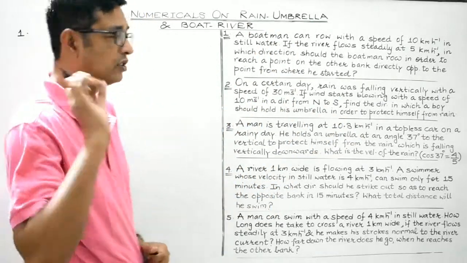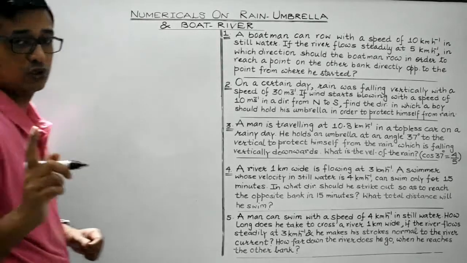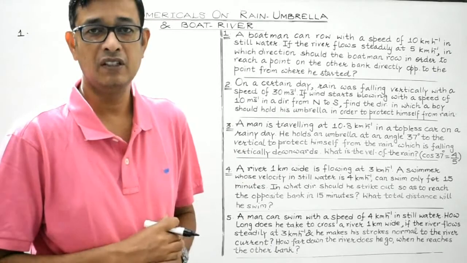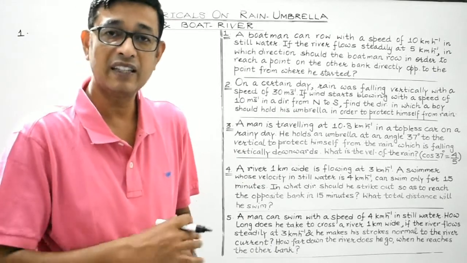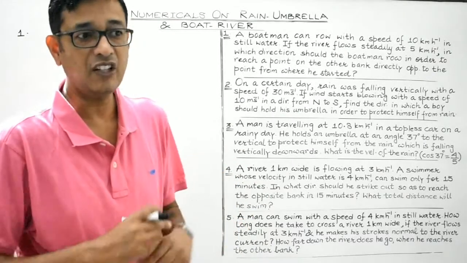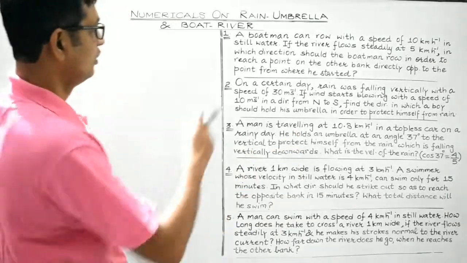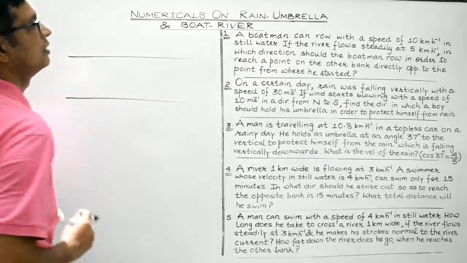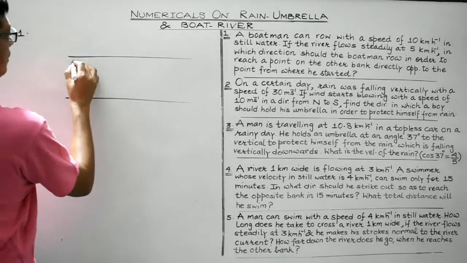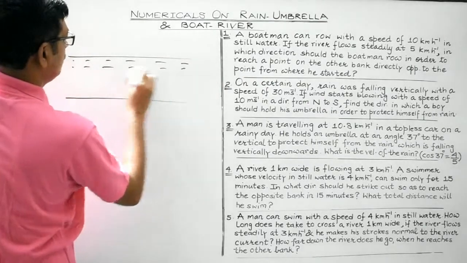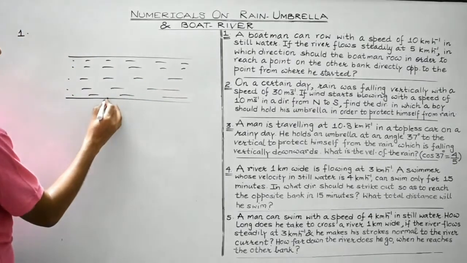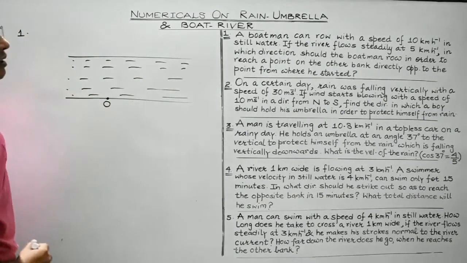Right? So the situation is, as I told you students, in physics, you need to draw the diagram wherever applicable. It makes the numerical that much more simpler, right? Try to visualize everything. So as per this question, suppose this is the river, and this is the point where the person starts, right?